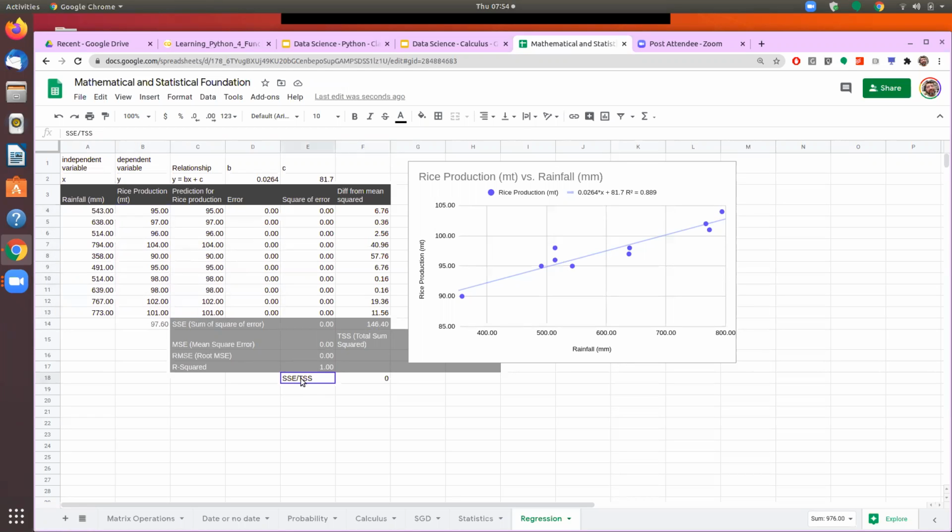Okay, and SSE is the sum of the squares. So here in this case it is 0, and then your R squared is 1 minus this value.